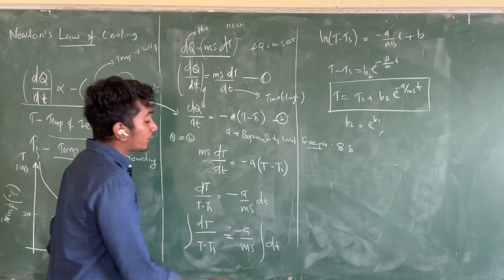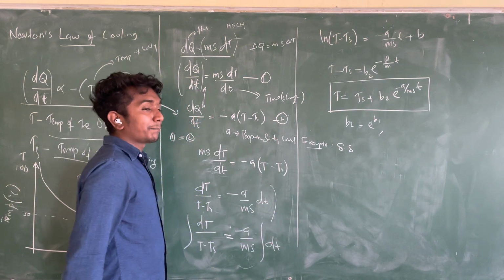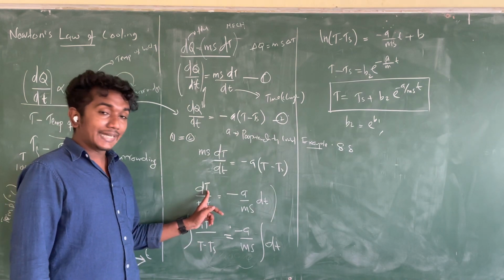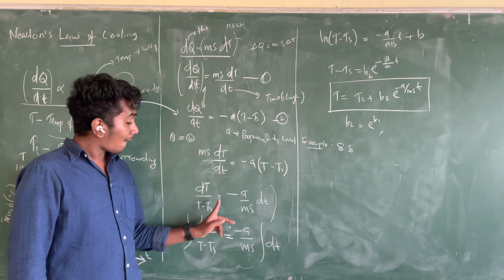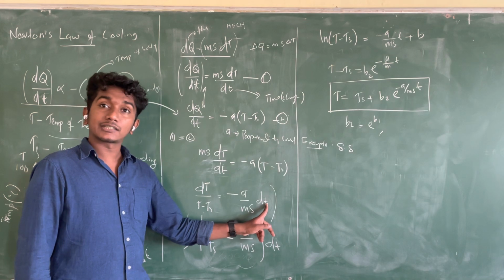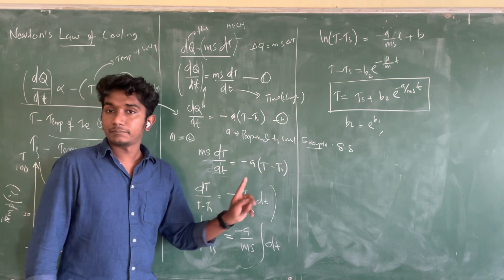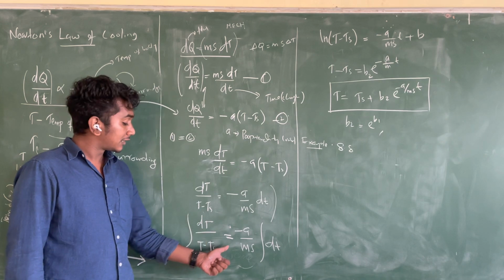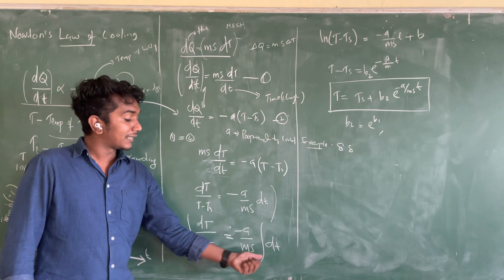This is a perfect integral form. Look at this. Here, what is the variable? dT, T minus Ts. Here only one variable, that is time. Temperature and time. Okay, so now I can integrate it. dT by T minus Ts is equal to a by ms into integral dt.